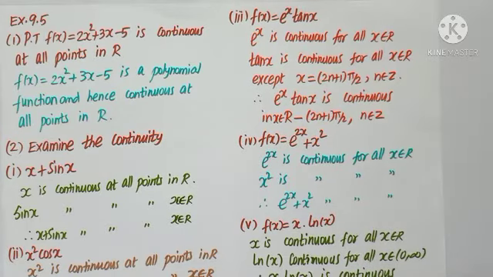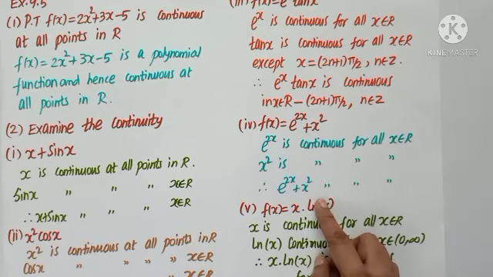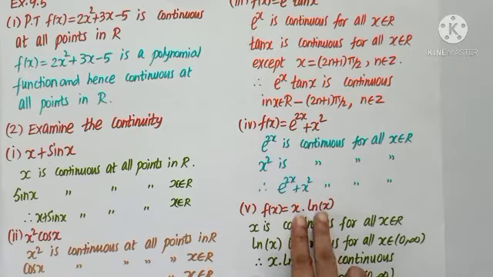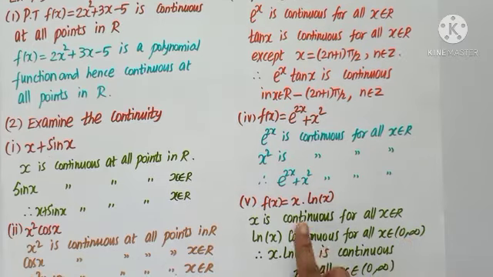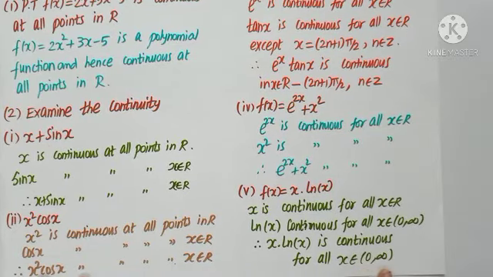Fifth subdivision, f of x is x into natural logarithm, ln of x. So, the logarithmic function is continuous in the interval 0 to infinity. Remember, it is the open interval 0 to infinity. And x is continuous all over. But when I multiply, I will restrict the interval to this. So, x into logarithm of x is continuous for all x in the open interval 0 to infinity.